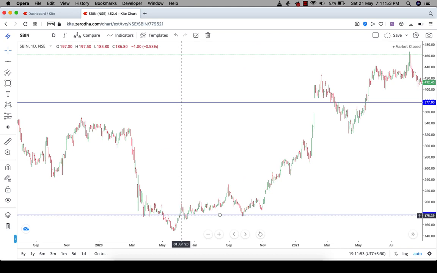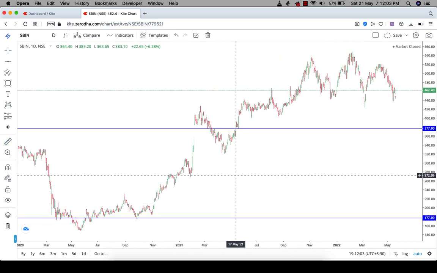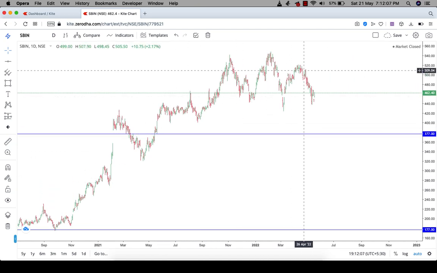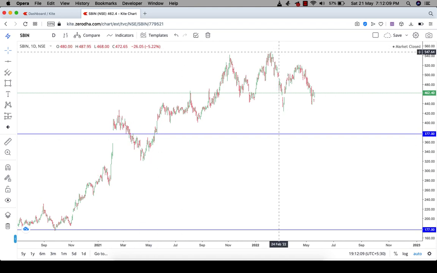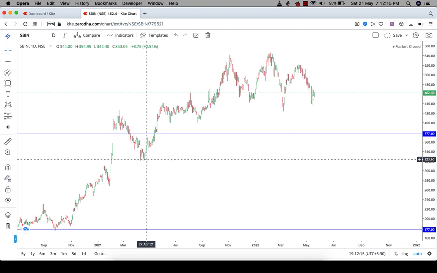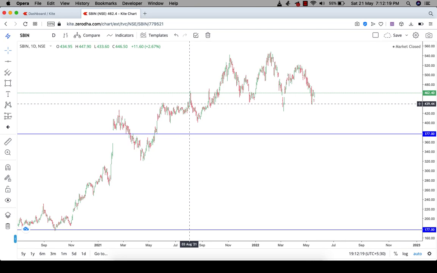You are getting the trend from here to here, a completely 100% rally with this number, and according to this number you can keep holding the shares from this range to that range. Then you get very quick selling pressure over here, and later you get buying pressure above it.